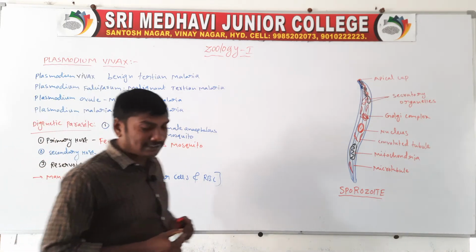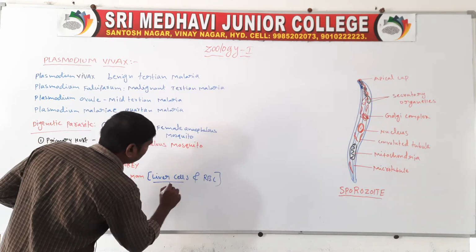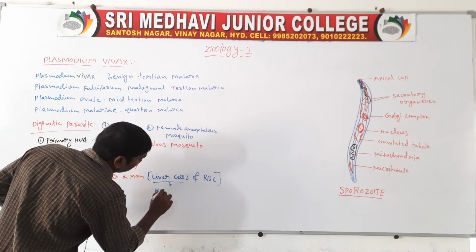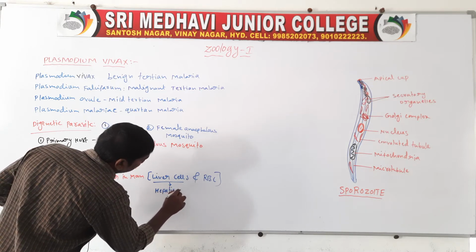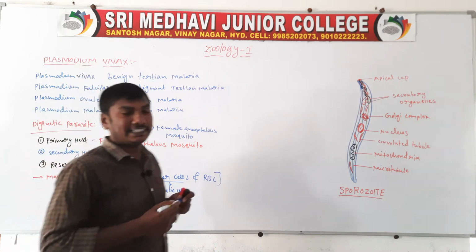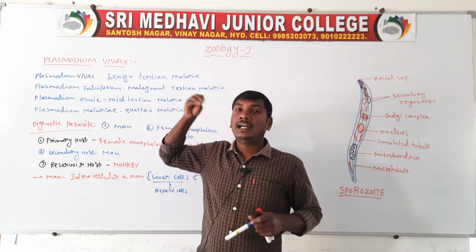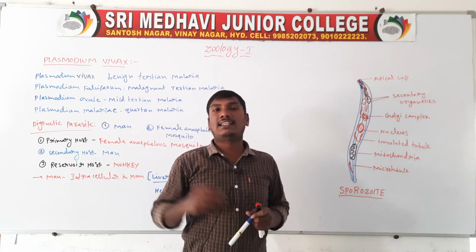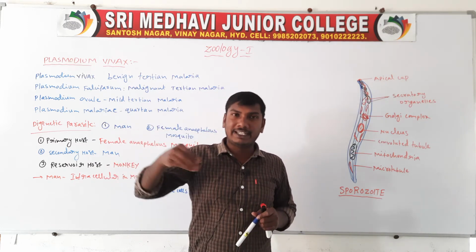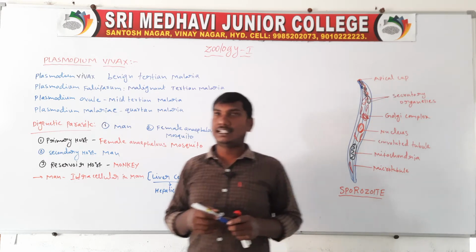Liver cells are also called hepatic cells. So the living places are the liver cells and red blood cells.